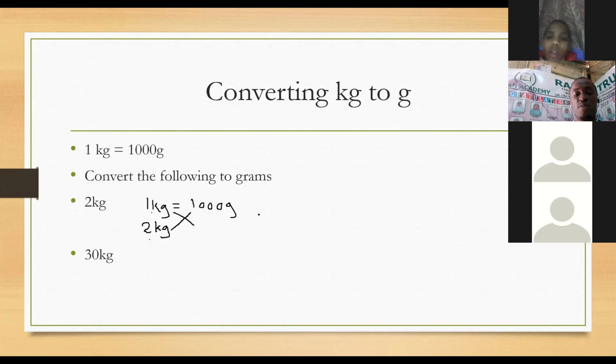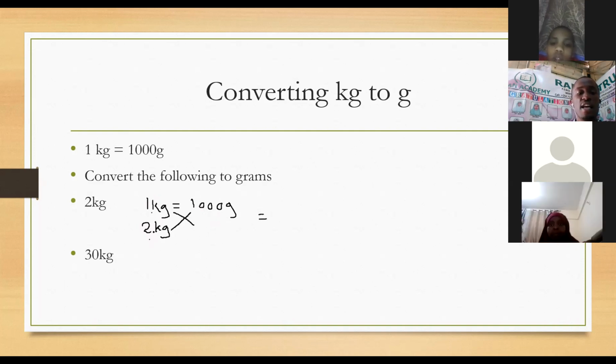So if you cross multiply that, the number which is at the bottom, Aisha, goes up. So we are bringing 2 kg up. Ali Sharif, I hope you are seeing. We bring 2 kg up and we multiply by 1,000. 1,000 hiyo inabaki huko juu.